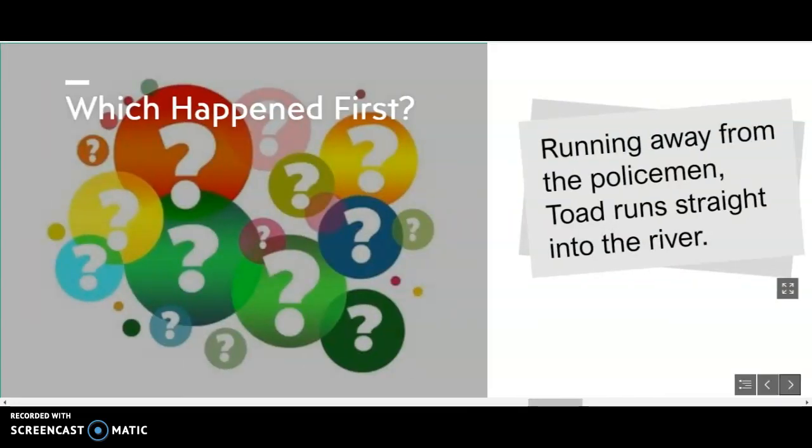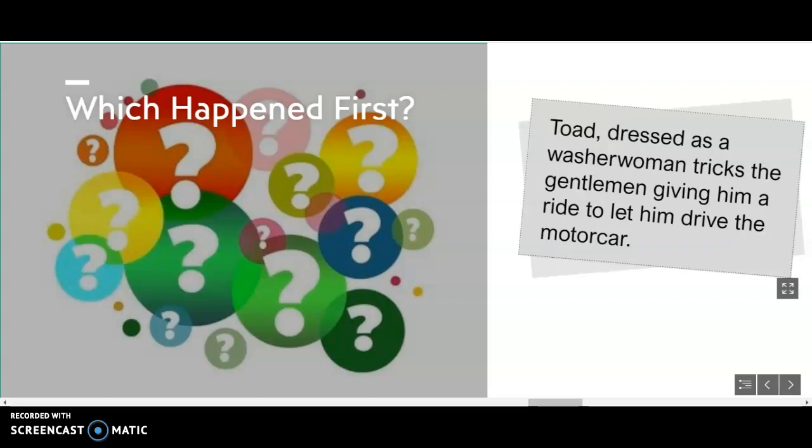Number 9, which happened first? Running away from the policeman, Toad runs straight into the river, or Toad, dressed as a washerwoman, tricks the gentleman giving him a ride to let him drive the motor car. So think about that one. Which one happened first?